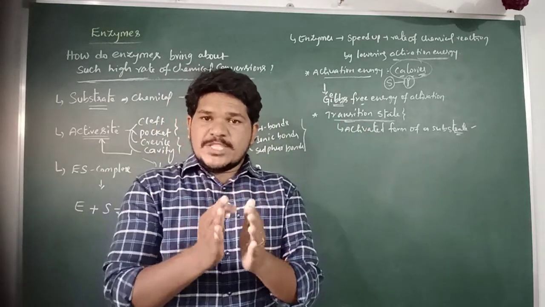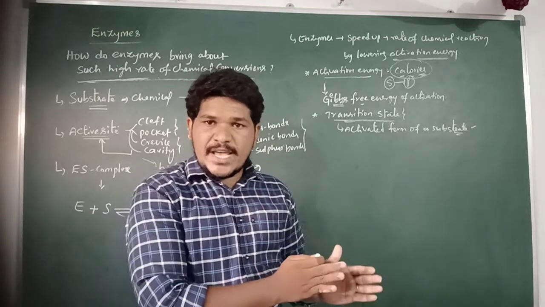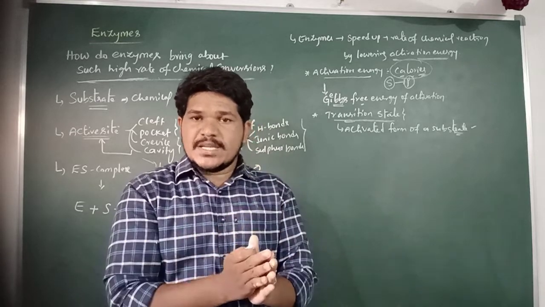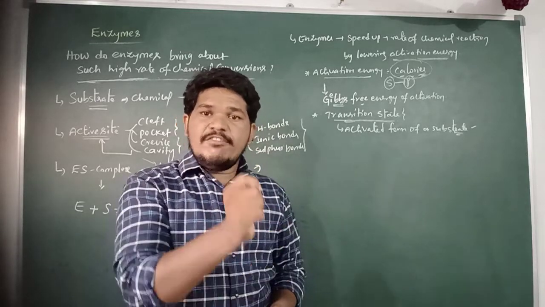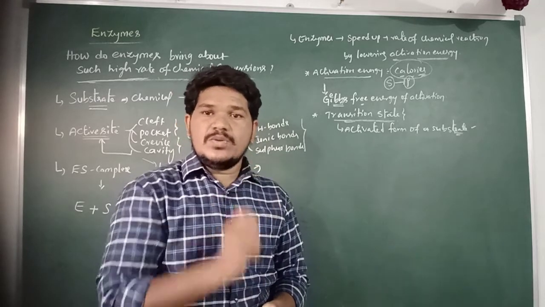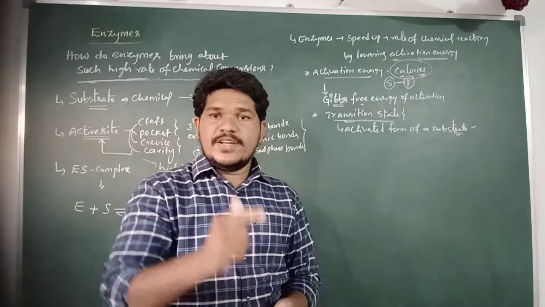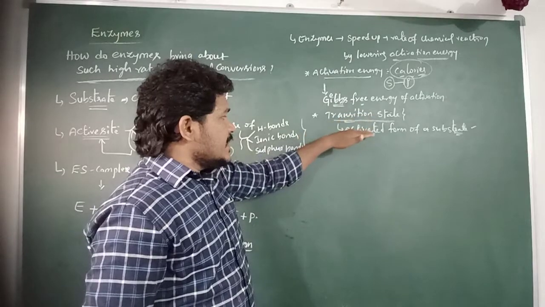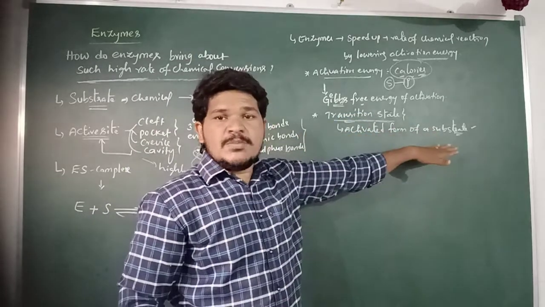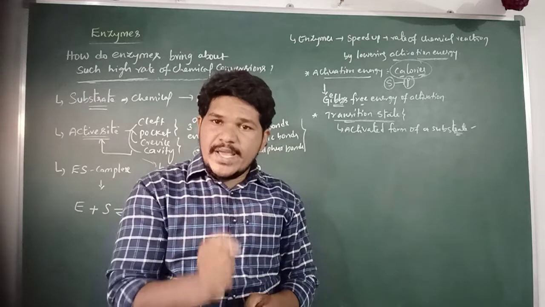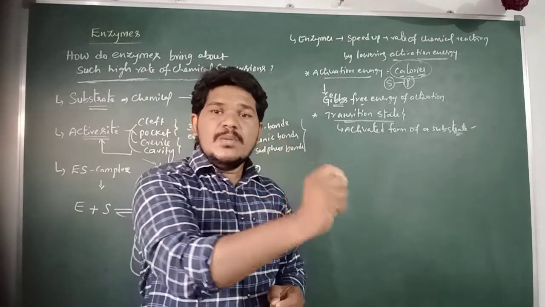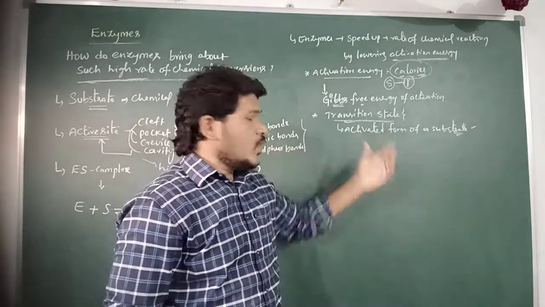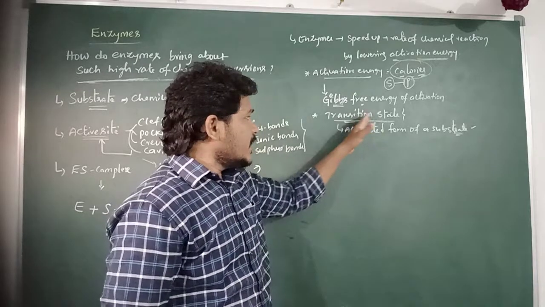So the substrate molecule binds with the active site of an enzyme to form the enzyme substrate complex. In the enzyme substrate complex, the bonds present in the substrate weaken and break down or change for its conversion into the product. So the transition state is the activated form of a substrate molecule, where the substrate molecule undergoes chemical modification for its conversion into the product. That is referred to as the transition state.